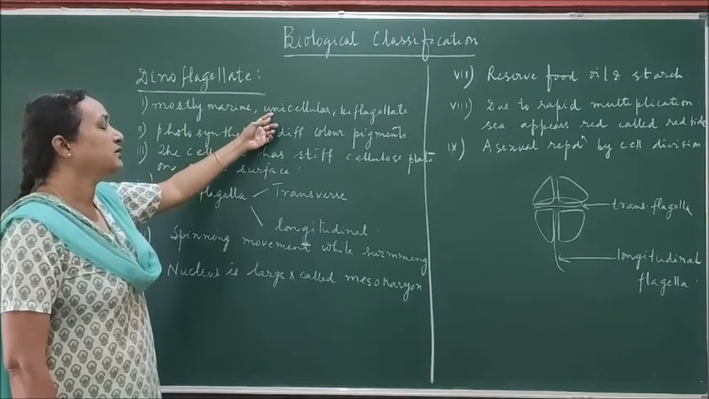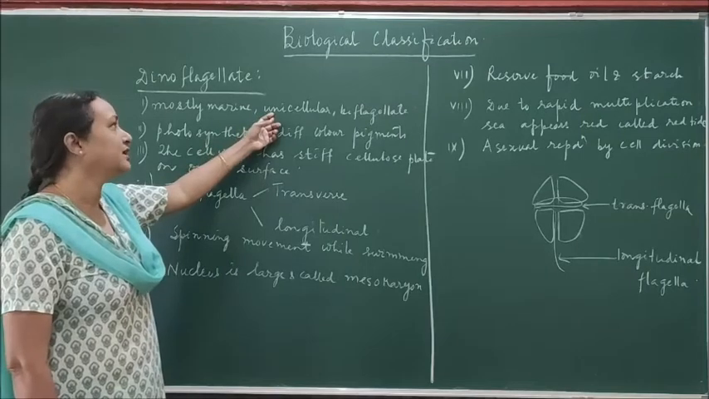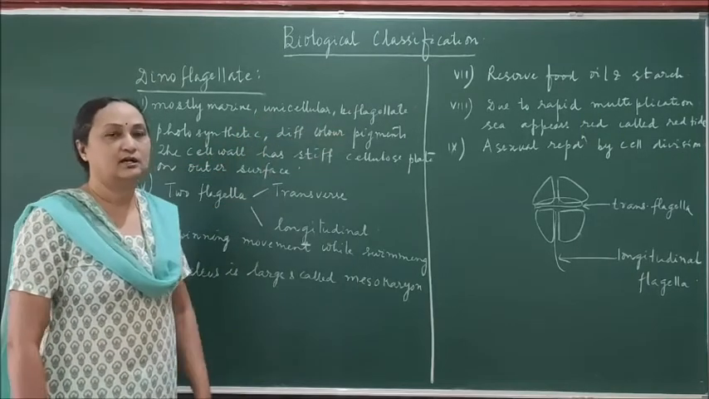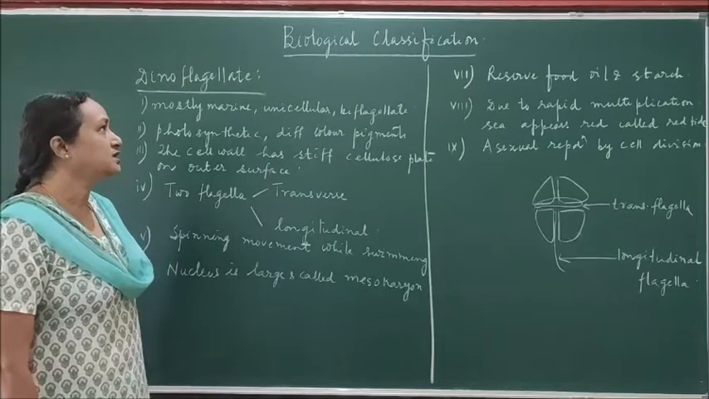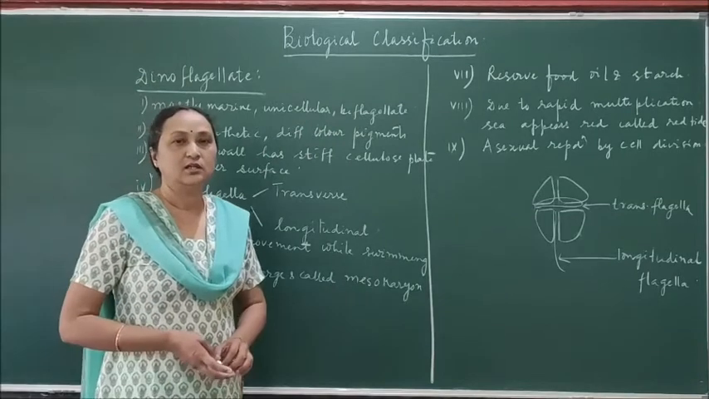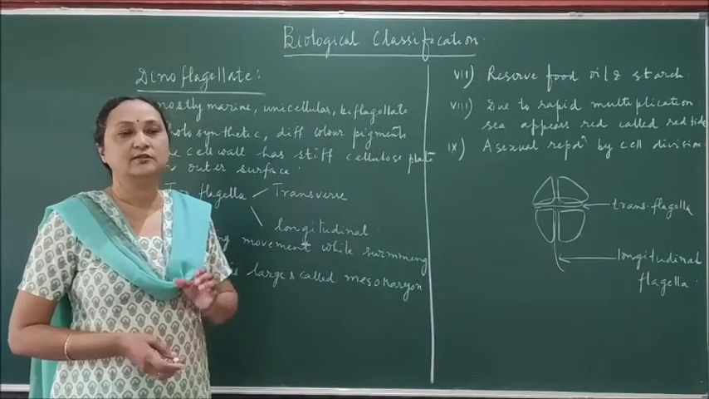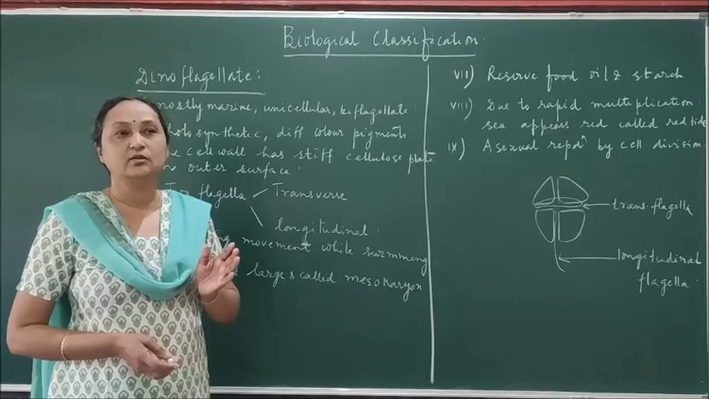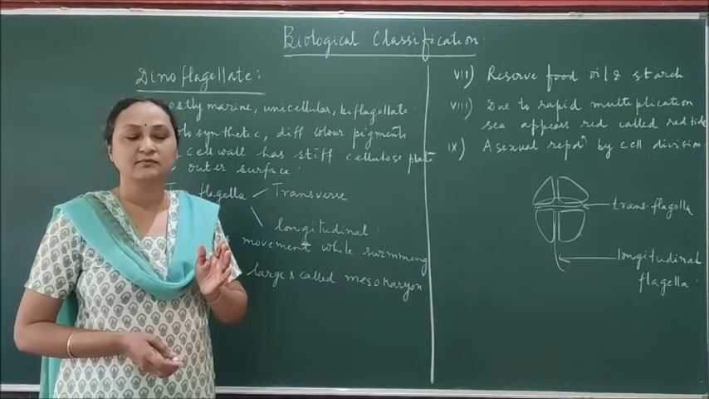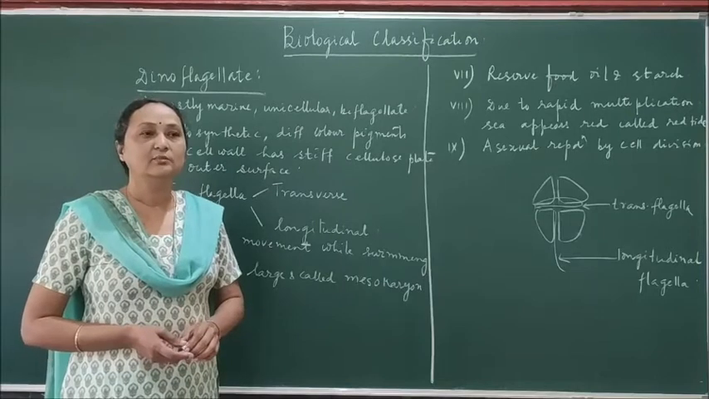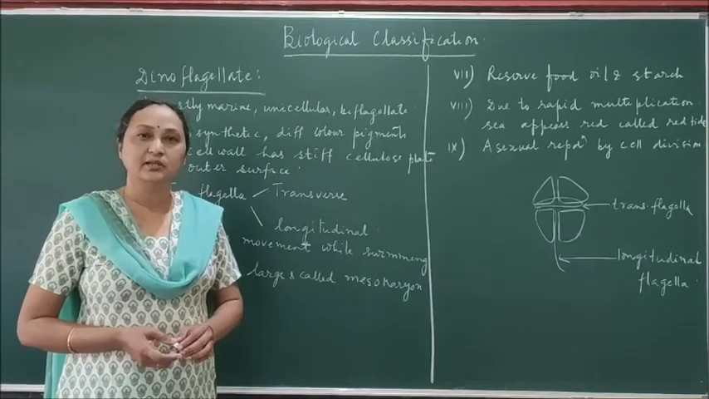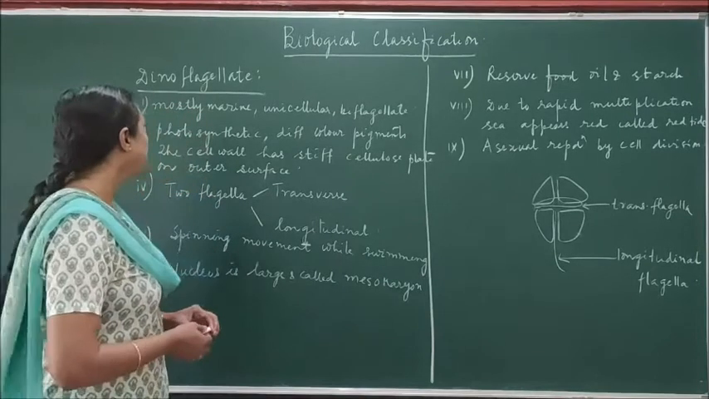It is unicellular, the body has one single cell, and two flagella are present. These protistans are photosynthetic. Here you can find different color pigments, yellow or red or brown. And because they are photosynthetic, they can prepare their own food.